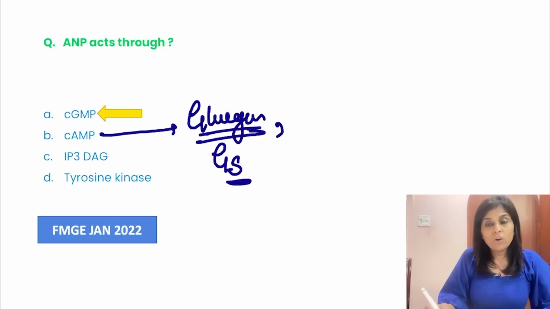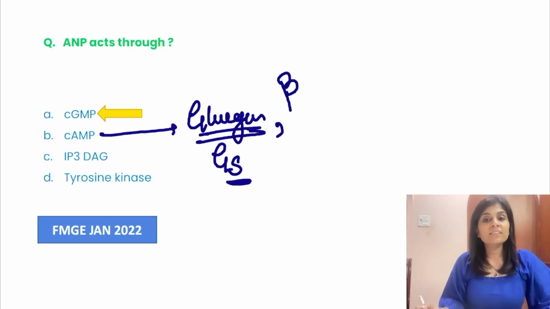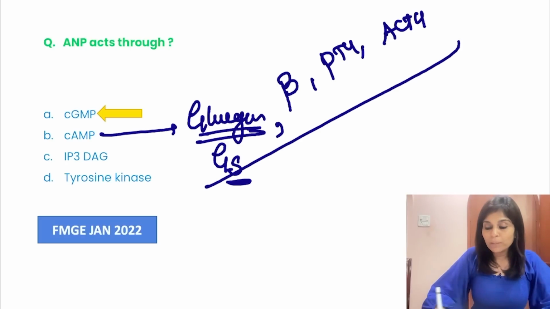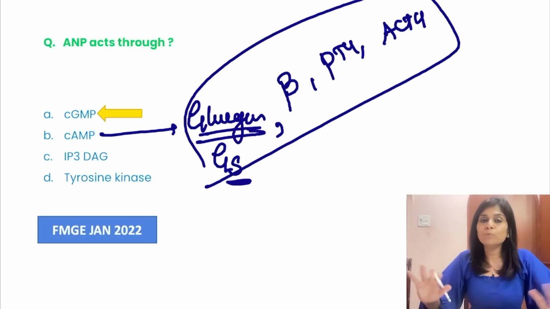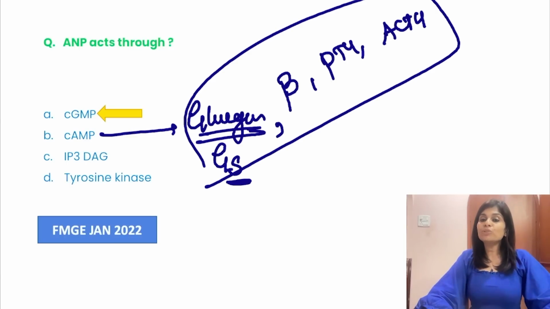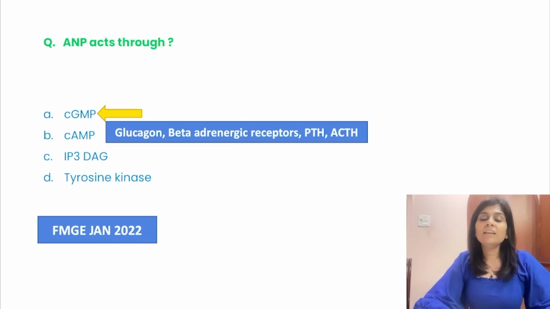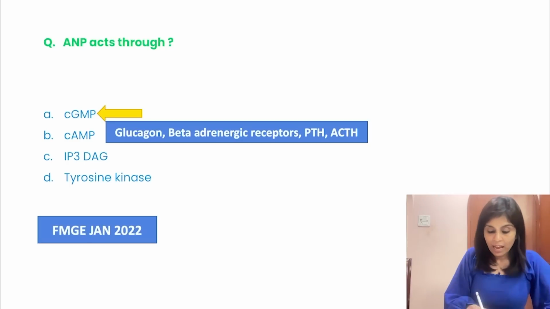Not only glucagon, but beta adrenergic receptors, parathormone receptor, ACTH. If you remember these four, that is good. That is more than enough. So tell me, what are the chemical messengers, receptors of which act through cyclic AMP? It is glucagon, beta adrenergic receptors, parathormone and ACTH.